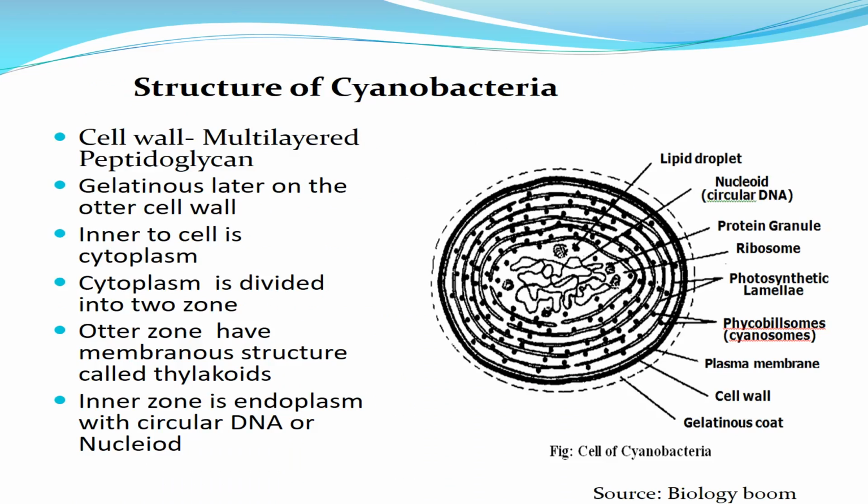Now let us see the structure of cyanobacteria. They have a peptidoglycan cell wall which is multi-layered. Around this there is a gelatinous capsule, that is jelly-like material present on the outer cell wall. Inside the cell wall is cytoplasm, which is divided into two zones. The outer zone is where there are membranous structures present. These structures are called thylakoids. These structures are not in the form of stacks, that is, not in the form of grana.